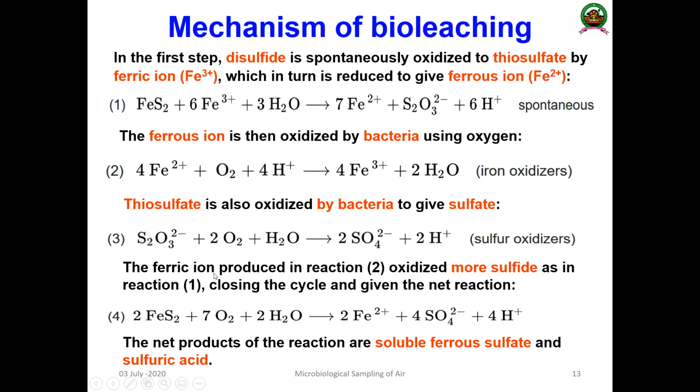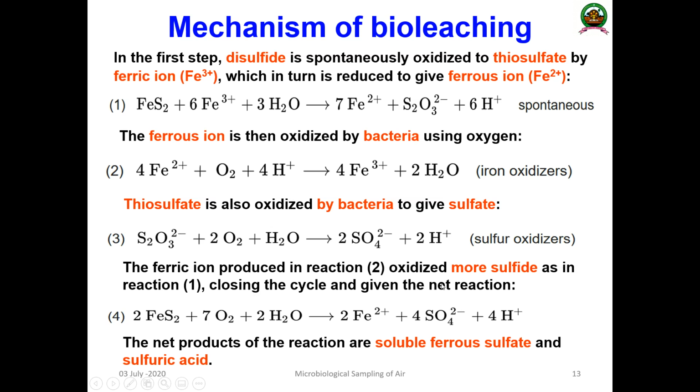And the ferric ion produced in reaction 2, the second step, is used to oxidize more sulfide as in reaction 1.